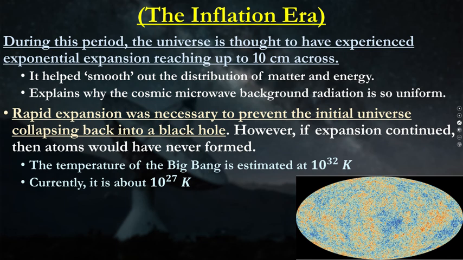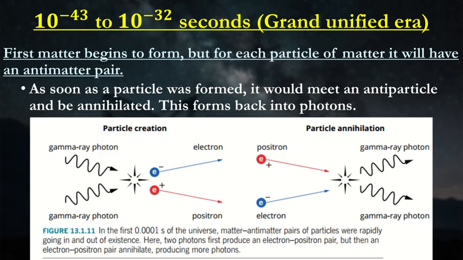But the expansion would continue. If we continually had expansion at this really rapid, exponential rate, there wouldn't be any formation of atoms. The reason being, obviously, there would not be enough energy to move around. As you can see, we've done some major cooling here. Initially, this is how much temperature we had, and then we're cooling down to that there.